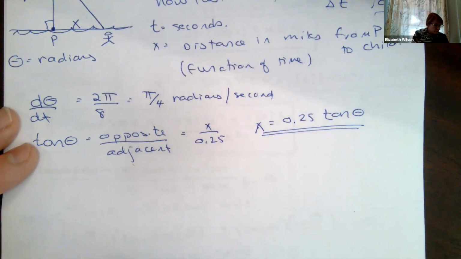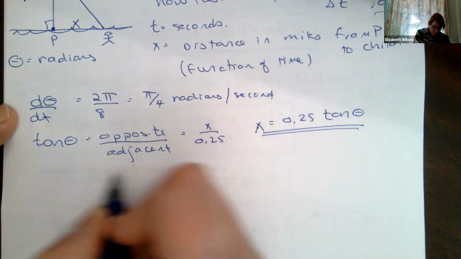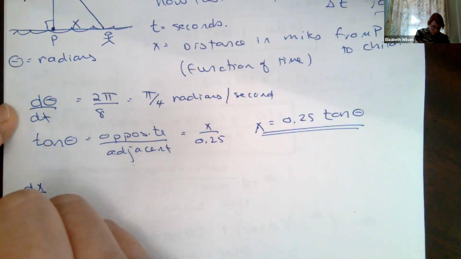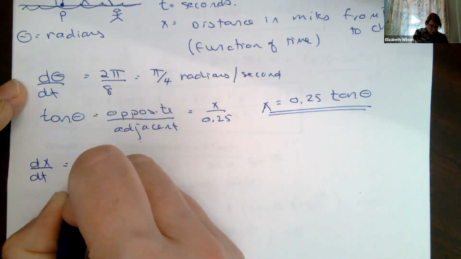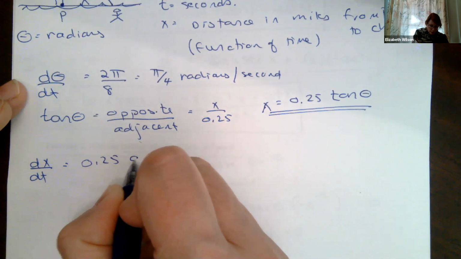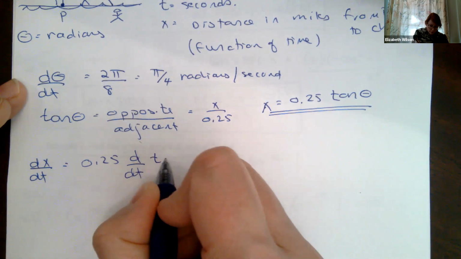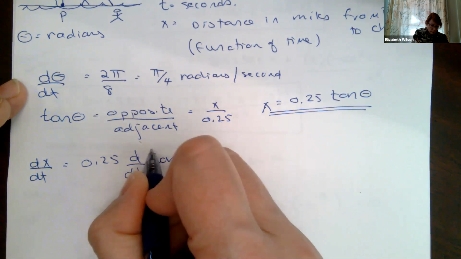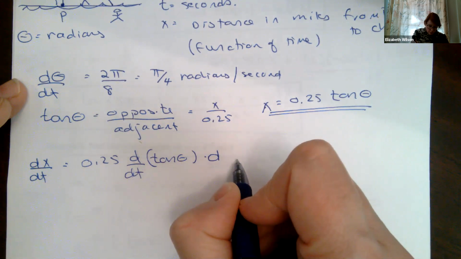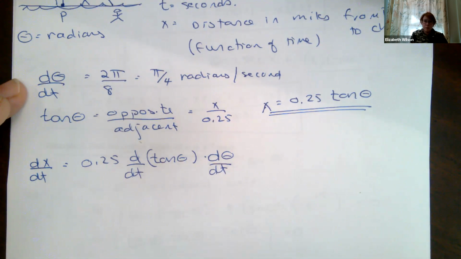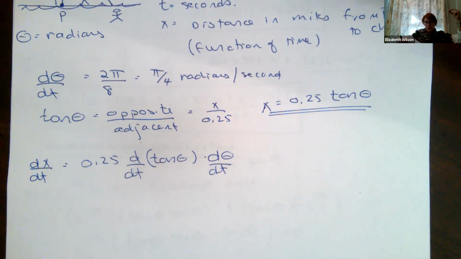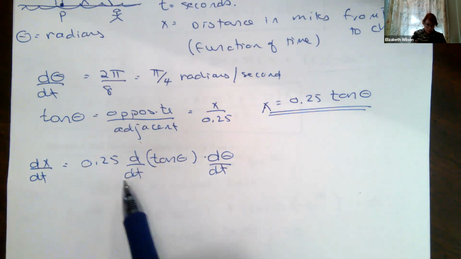So let's do this. When I do this, I'm going to say dx/dt, which means I'm going to go 0.25 d/dt of tangent of theta times d theta/dt. This gives me my chain rule, which allows me to go from things in terms of theta to things in terms of t.